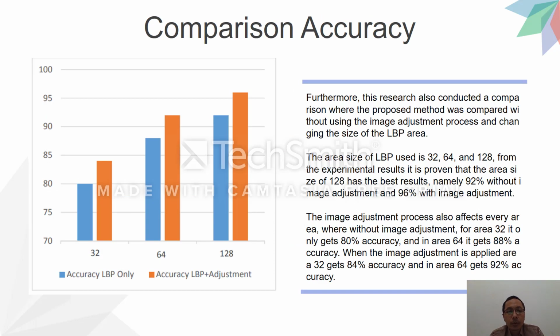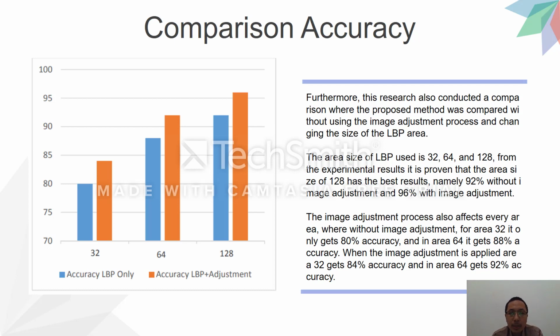This is the accuracy comparison. The blue one is accuracy with LBP only, and the orange one is accuracy with LBP plus adjustment. Furthermore, this research also conducted a comparison where the proposed method was compared without using the image adjustment process and with changing the size of the LBP area.